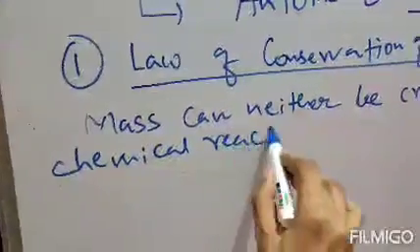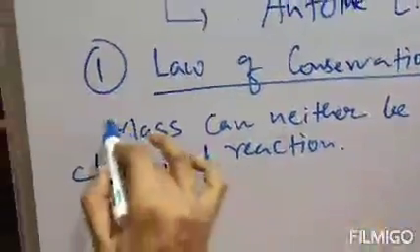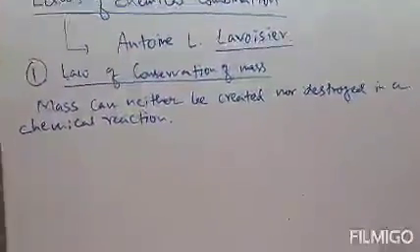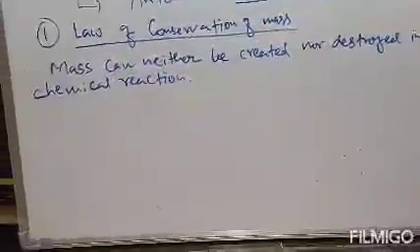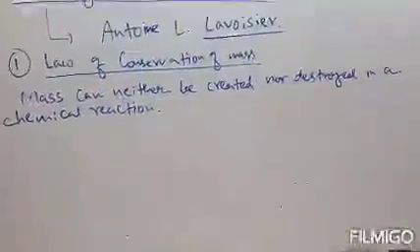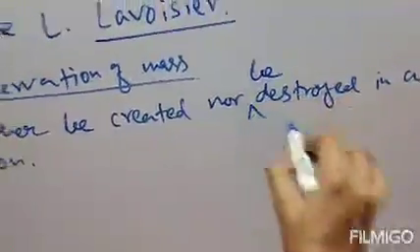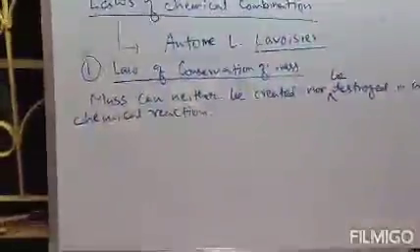This is the statement under the law of conservation of mass proposed by scientist Antoine L. Lavoisier. Mass can neither be created nor destroyed in a chemical reaction. This is the statement.